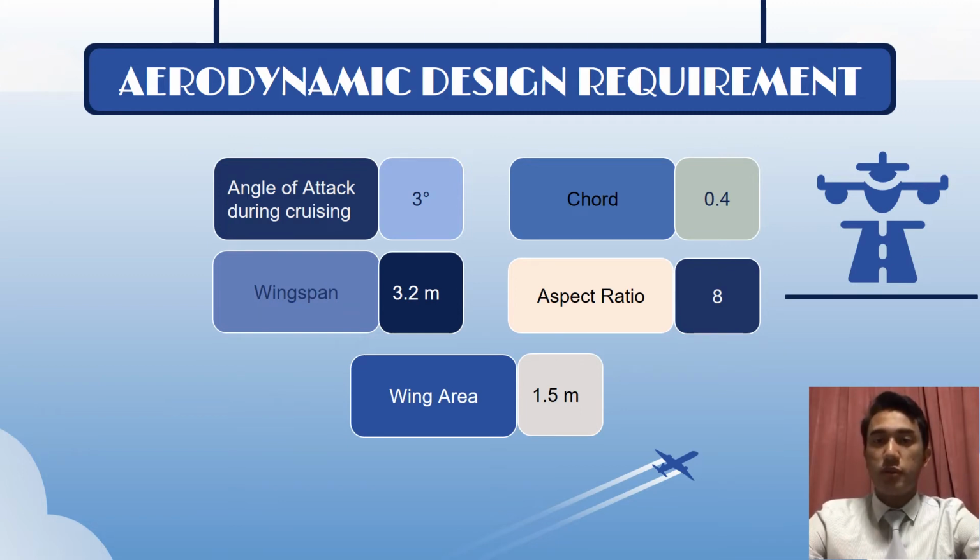But before I proceed, I'll explain a little bit about the UAV and what it stands for. It is an unmanned aerial vehicle, a powered vehicle that operates without a human operator. Next, it uses aerodynamic force to provide vehicle lift and can carry payload. The estimated cruising lift coefficient used is 0.18, and the minimum cruising lift coefficient is 0.24.